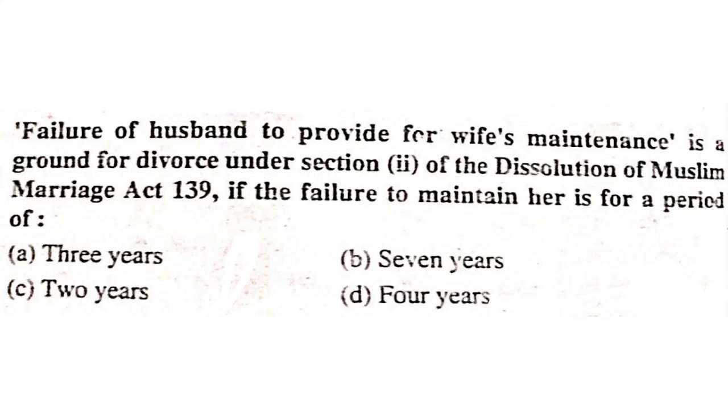Failure of husband to provide for wife's maintenance is a ground for divorce under Section 2 of the Dissolution of Muslim Marriages Act, 1939. If the failure to maintain her is for a period of 3 years, 7 years, 2 years, or 4 years, the period is 2 years.